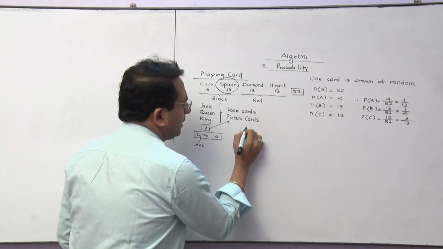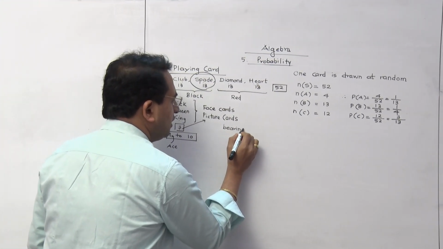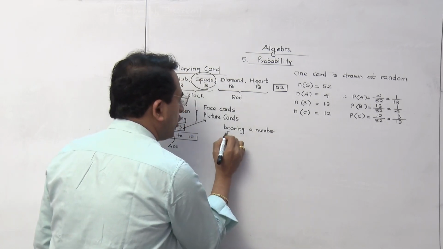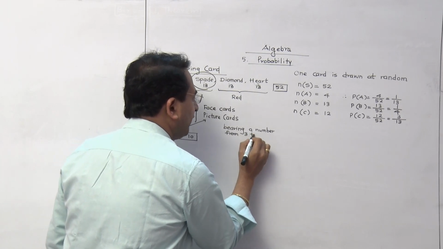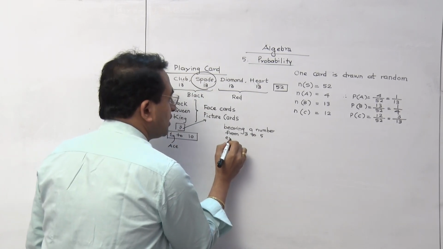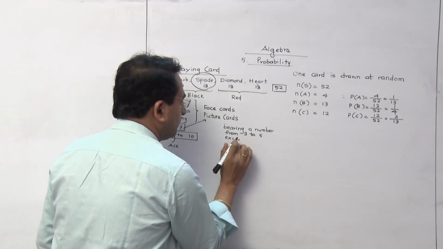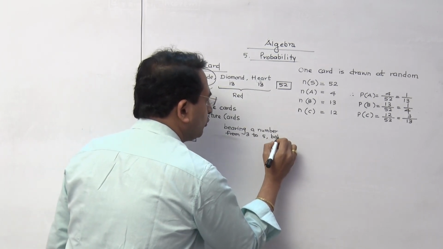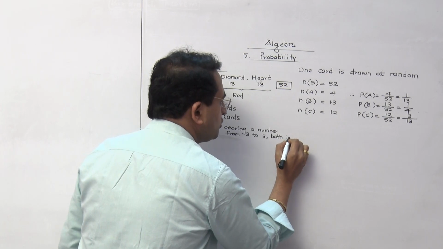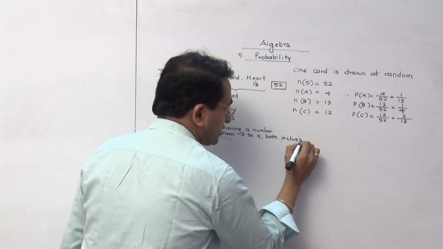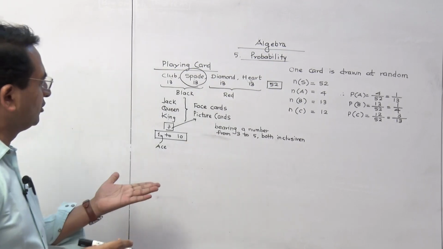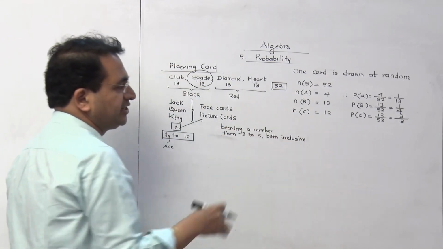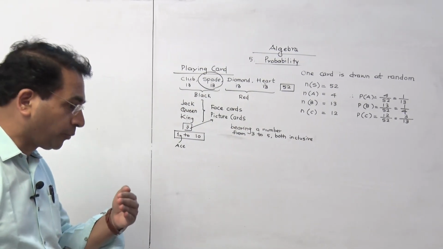Again I repeat, bearing a number from 3 to 5, both inclusive. See the wording, you have to understand this language, because if the calculation is given as a simple part, then you can select it easily. The problem is to understand the proper event.